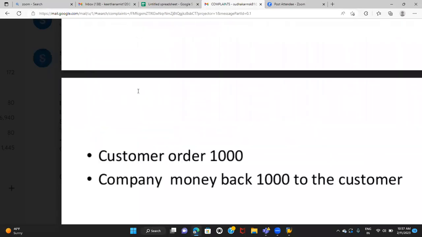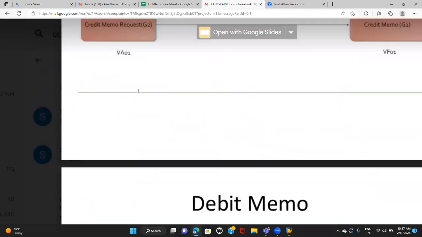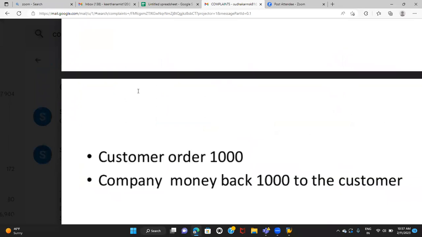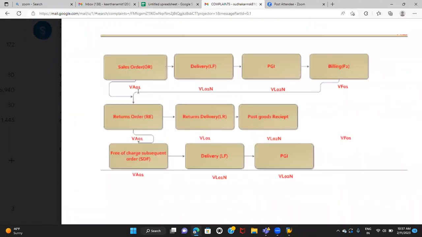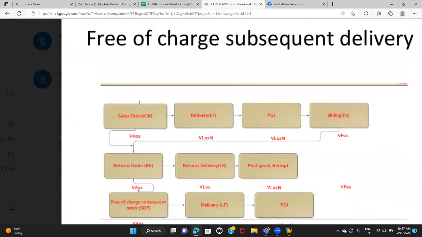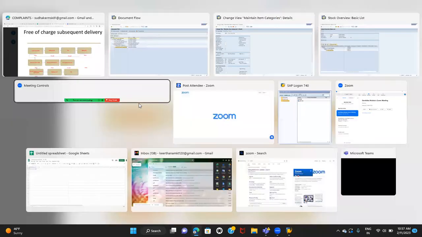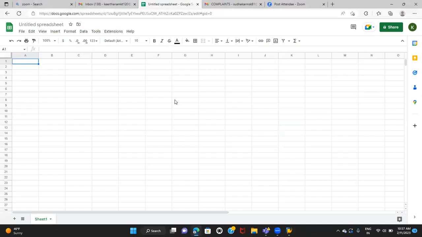In complaints, we discussed the credit memo process and debit memo process. Then we discussed returns and SDF. The last one in the complaints is the invoice correction request, which is very, very important again. What do you mean by invoice correction? We may have charged him incorrectly, and that needs to be corrected. Exactly.